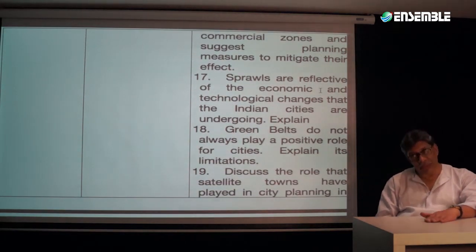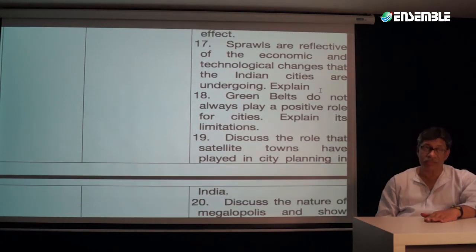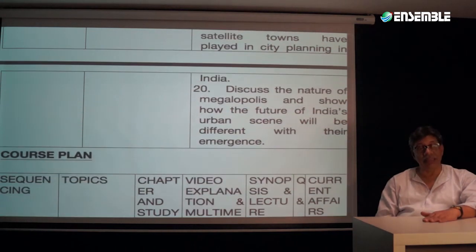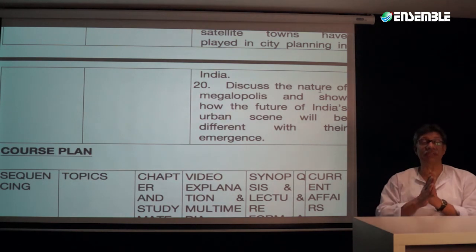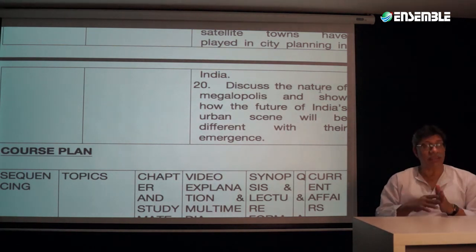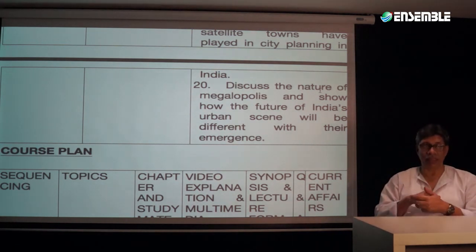Then other features are going to be urban sprawls, the green belts, satellite towns and megalopolis. Now, this is how geographical features are all going to be identified and discussed from one to another.